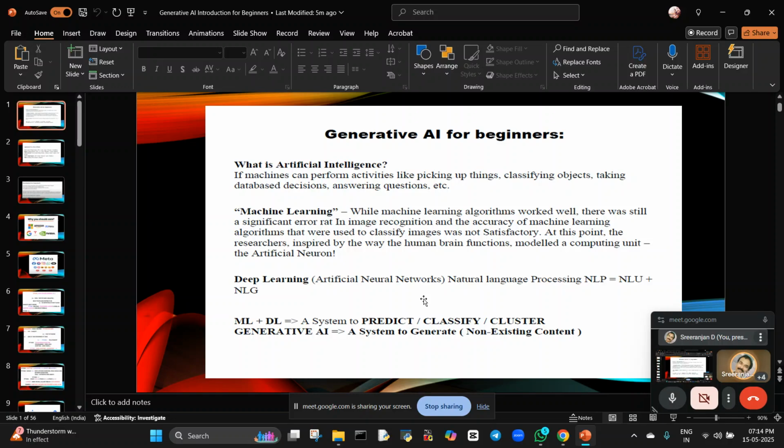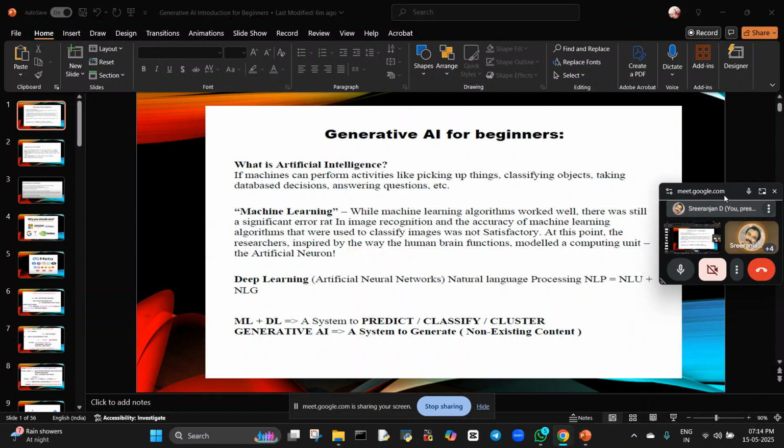We have neurons in our brain, so artificially we are going to create neural networks. We have natural neural networks by birth. By birth, humans are intelligent. Natural language processing, NLP, is equal to NLU plus NLG. That will be different. Machine learning plus deep learning. So what are this machine learning and deep learning?